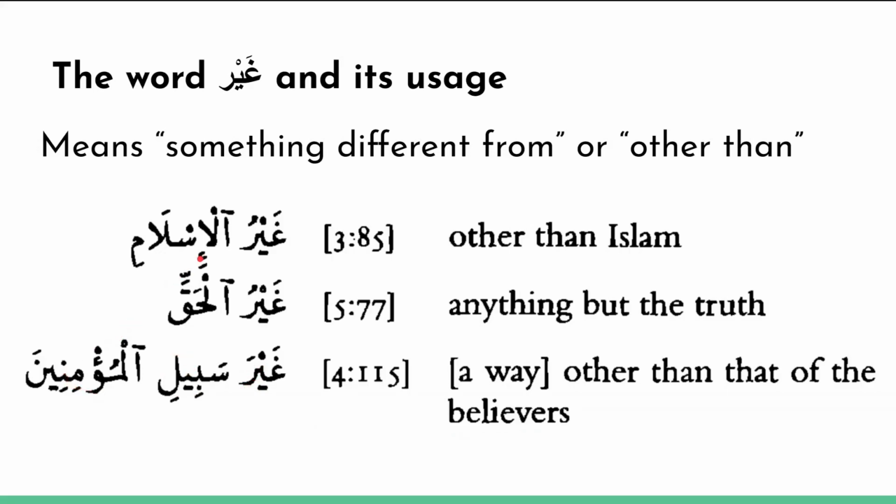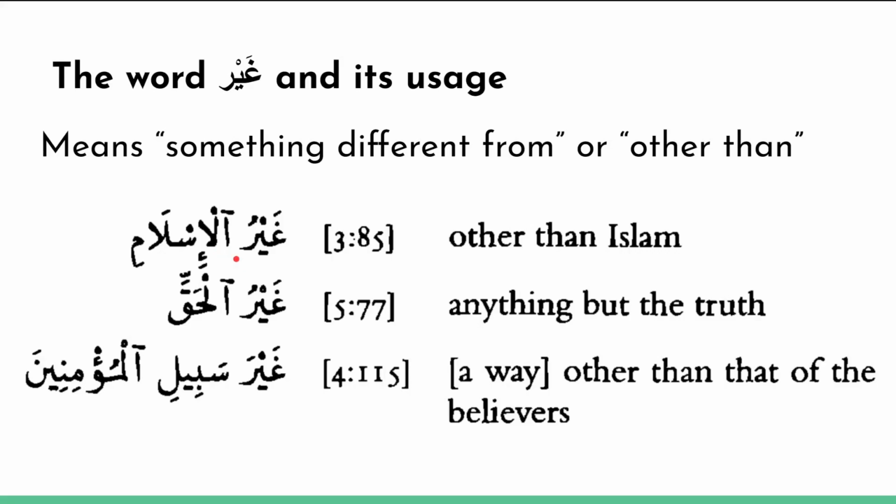Now what you'll notice here is that this is kind of like a possession construction, because ghayr doesn't have tanween, it doesn't have al, and it can change its ending, so it could be ghayra, ghayru, ghayri. And then the next word always has a kasra. It's always in the majroor case. So ghayrul islami, and so on. So it acts like a possession construction, but with one extra feature.